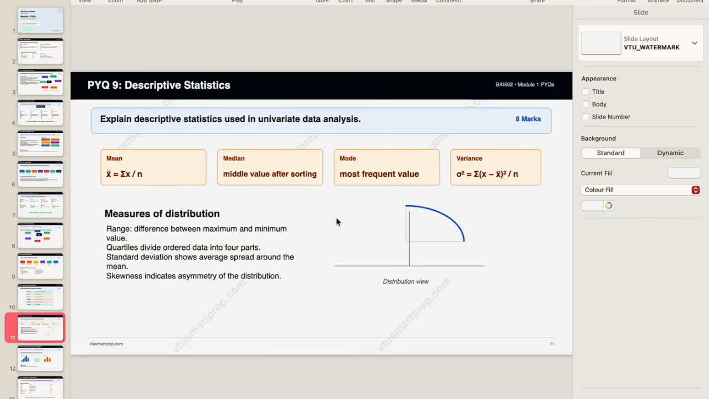So for each statistic, you have to mention the formula and then explain how you are going to calculate it. You can take one example and explain how mean is calculated, how median is calculated, how mode is calculated, and variance, along with mentioning the formulas.